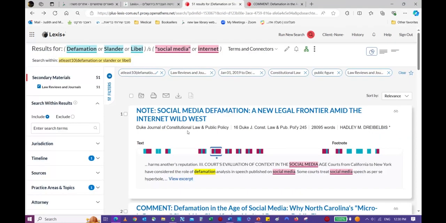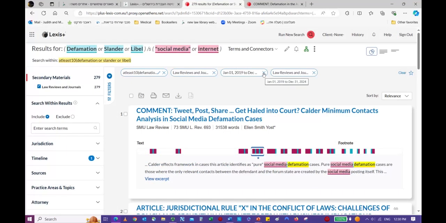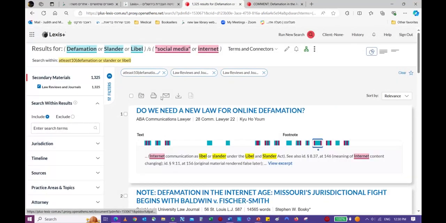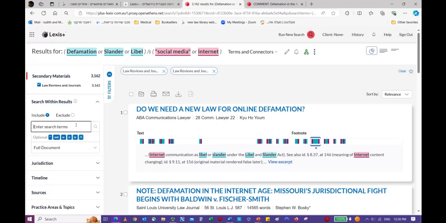Back to our search. We want to see if Israel has been mentioned in any of our articles, but not just this 51. We want to go back to the earlier search. So we can delete the keyword public figure. We can delete the constitutional law. We can delete the years. We even can delete the at least 10 defamation. And now we are going to instead search for at least 5 Israel.